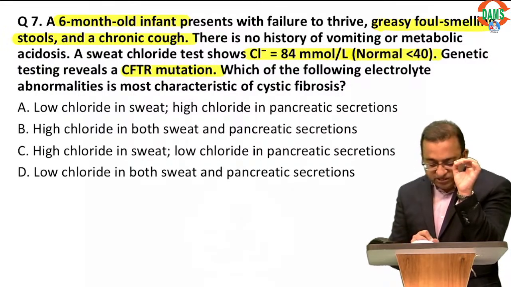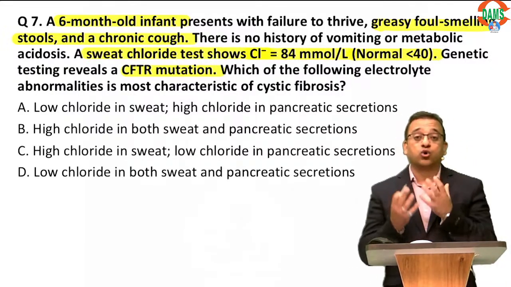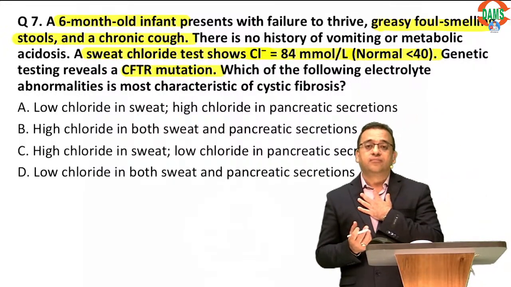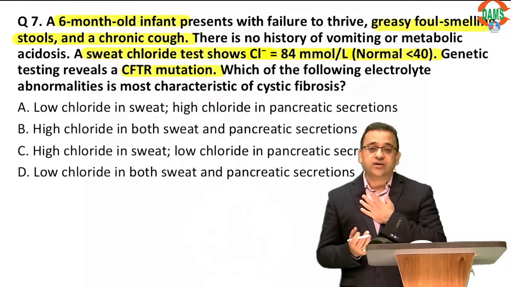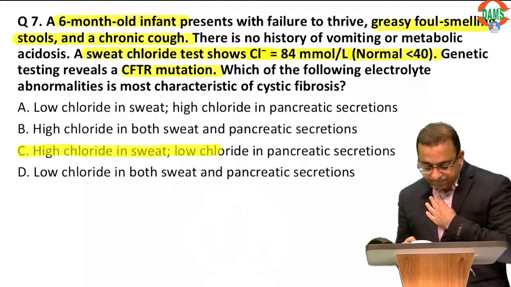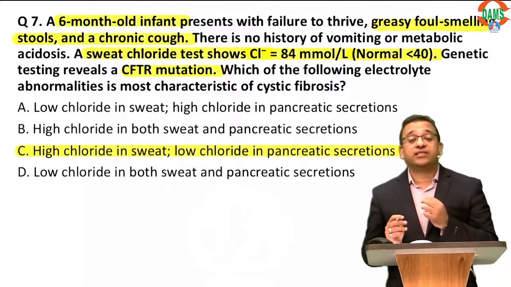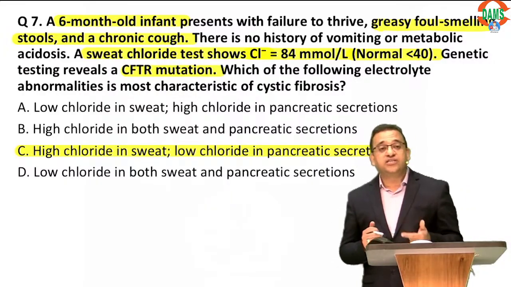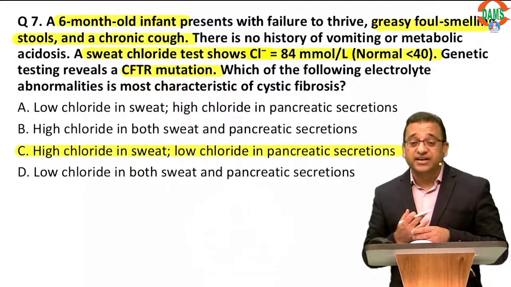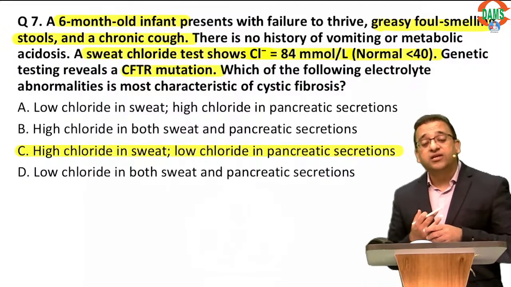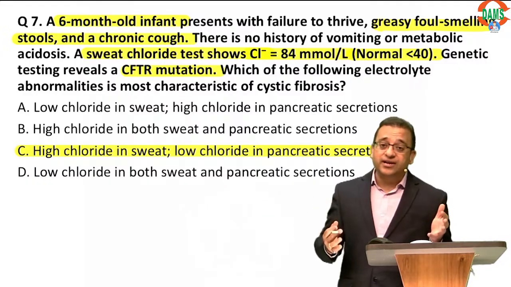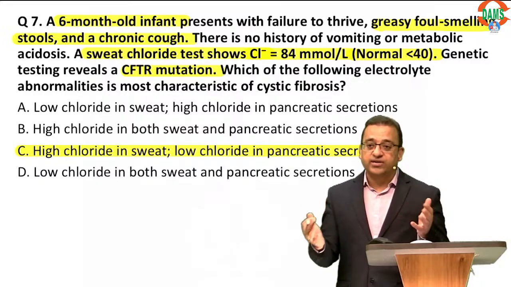Now, what happens in sweat is, remember this chloride channel, it actually absorbs chloride in the sweat. It normally absorbs chloride. So, if this channel is not working, sweat chloride is high. But remember, in the gut and the pancreas, this channel actually secretes chloride. So remember, the chloride is low in the pancreatic secretions, but paradoxically it is high in the sweat.